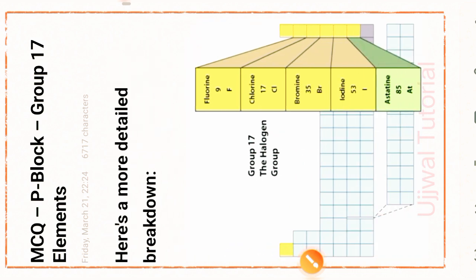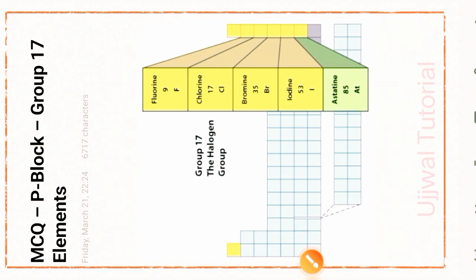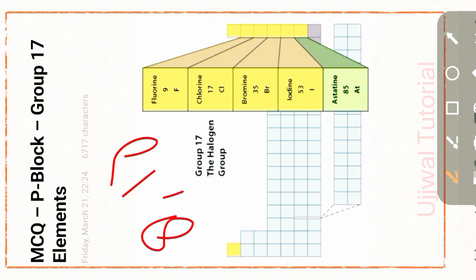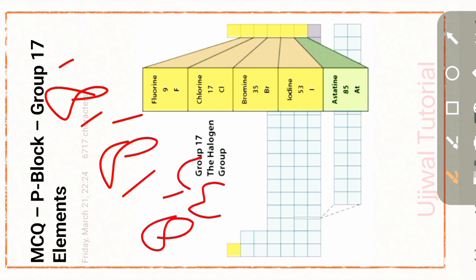Okay, follow the pattern. Find out the atomic number differences: 8, 18, 18 and 32. Okay, the atomic number of fluorine is 9. Adding 8, the atomic number of chlorine is 17. Adding 18, the atomic number of bromine is 35.